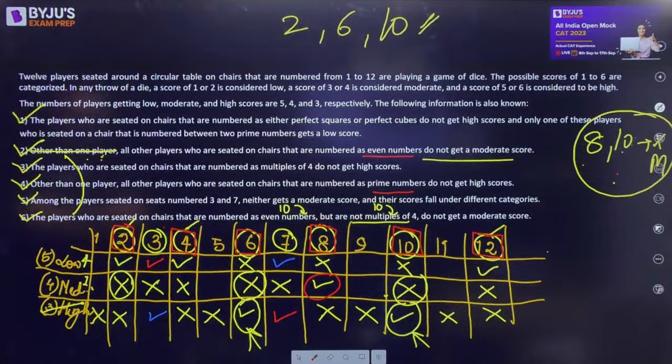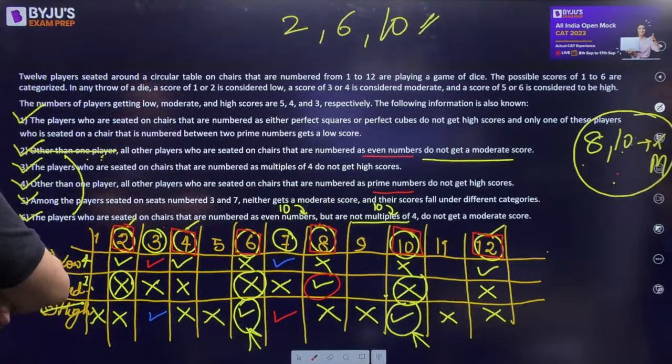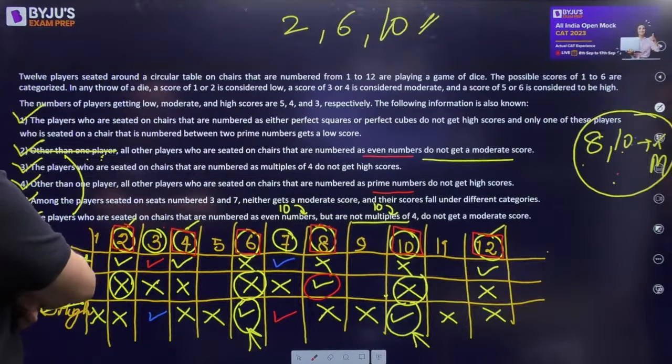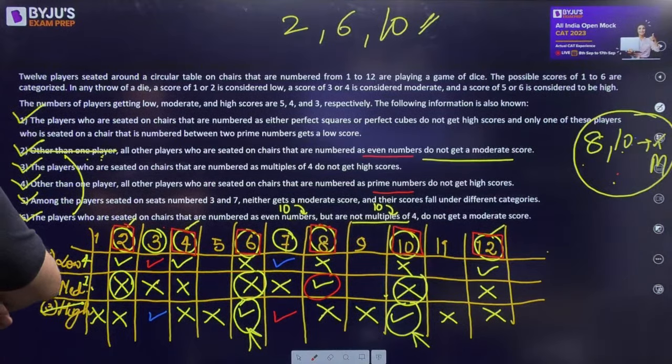Players who are seated that are numbered as even numbers but are not multiples of 4, यानी कि उसके छोड़के do not get a moderate. उसका 8 and 12 से कोई लेना देना नहीं है. Right? And among the players, the players who are seated on chairs that are numbered as multiples of 4 do not get high. So 8 को ऐसे भी high नहीं आ रहा था because it's a perfect cube. And 12 is not going to get high because it's a multiple of 4. Right?